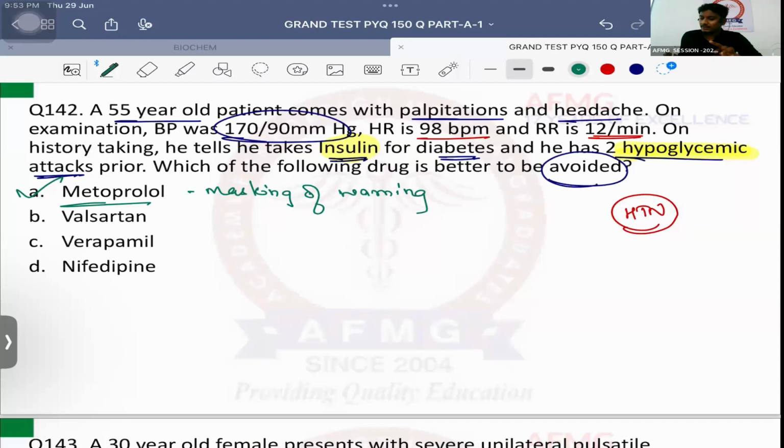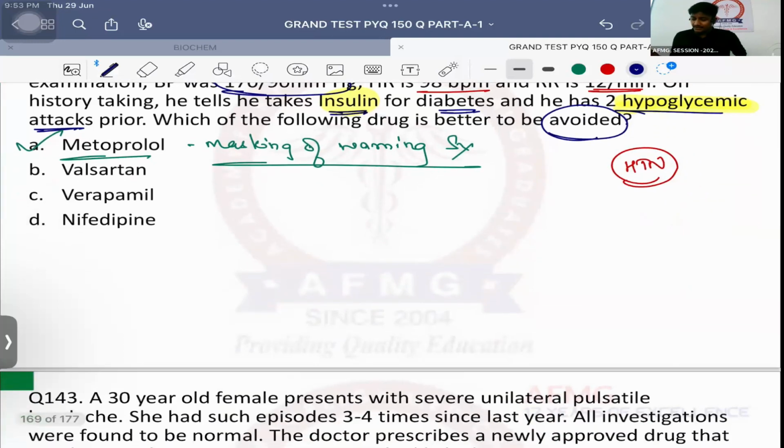masking of warning symptoms of hypoglycemia like tachycardia, palpitations, diaphoresis. They will not be seen if beta blockers are given to the patient. That's the reason why the patient will die of hypoglycemia. You will not even know. So better to avoid beta blockers in a patient of diabetes mellitus. No issues with this. A patient of diabetes mellitus having hypertension, drug of choice? Very good, ACE inhibitors,